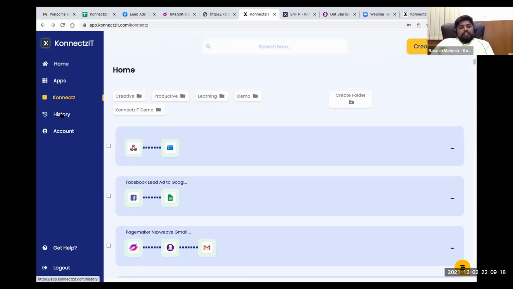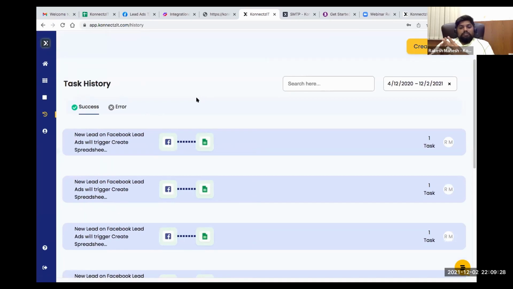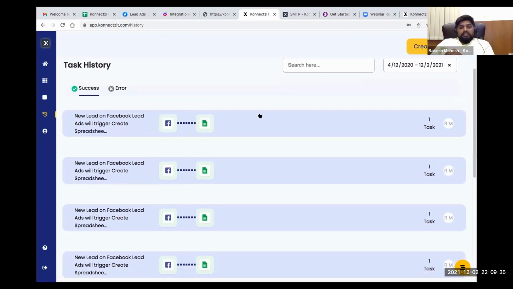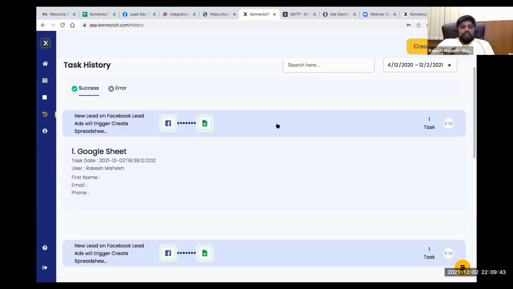So now let us click on the history tab, the next tab inside Connexit. Basically it will give you insights into the success or failure messages, like error messages about your connections. It gives the number of tasks consumed for each new lead. This was the first example I showed you, where we are connecting the Facebook app to Google Sheet. It only consumes one single task for any new lead.